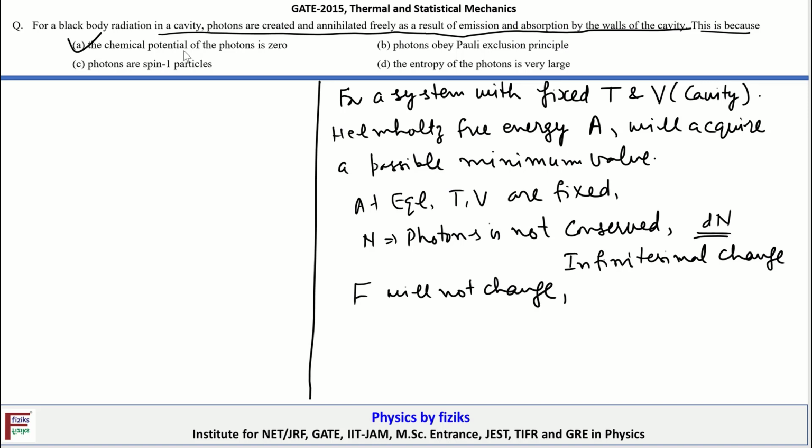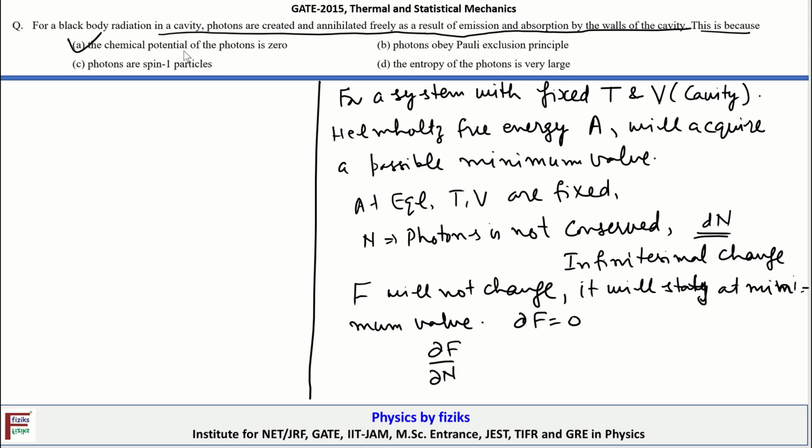The point is that F will try to stay at its possible minimum value. If it's not changing, that means dF is bound to be 0. So dF by dn, because n is changing by a certain amount, but the Helmholtz free energy responds in such a way that it always acquires its possible minimum value, so dF by dn is bound to be equal to 0.